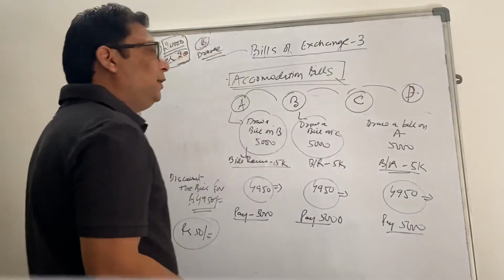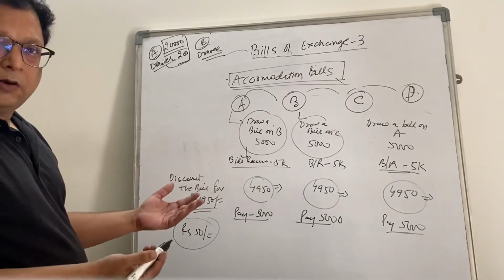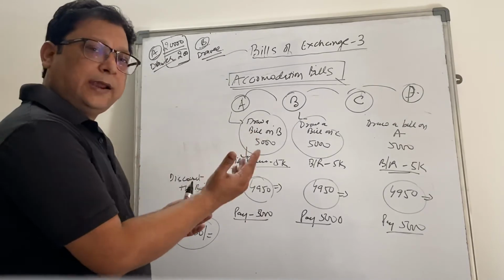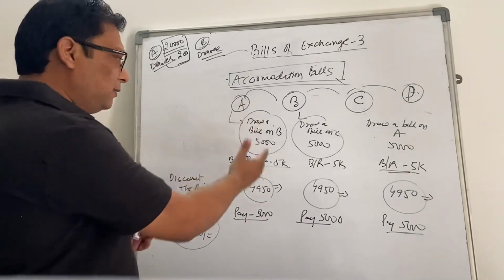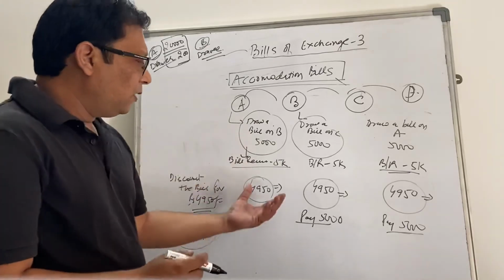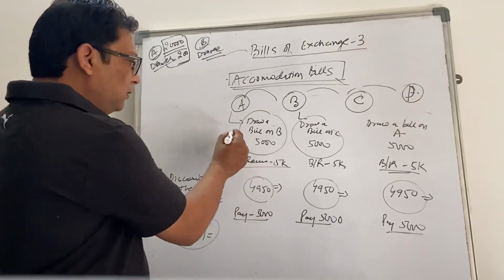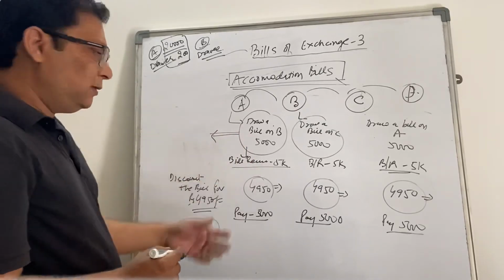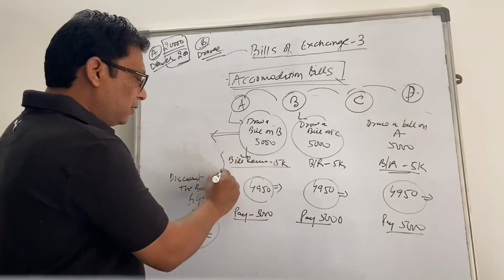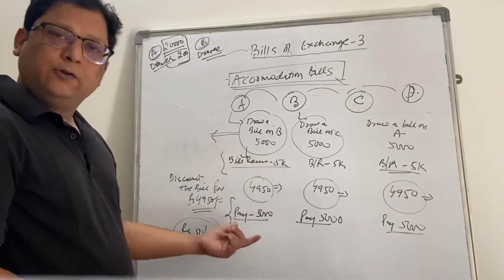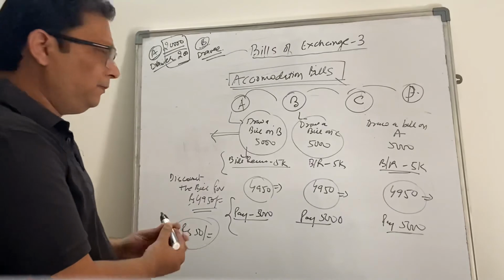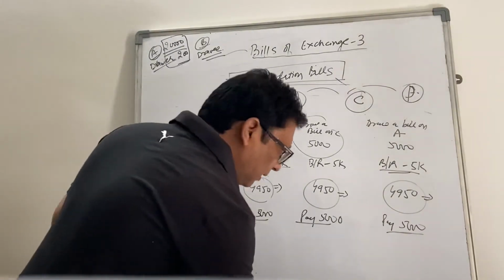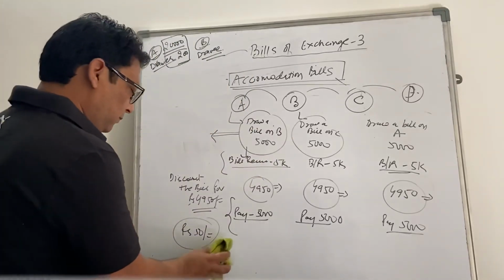So there is no limitation to how things work out. There may be multiple scenarios of how people try to accommodate each other. This is one scenario. There is no need to understand the entries separately, because the entries will remain in line with our previous examples: when you draw a bill, when you discount a bill, and when you pay the bill on the due date. So the entries will remain the same. Though for understanding purposes, we will cover one example on accommodation of bill.